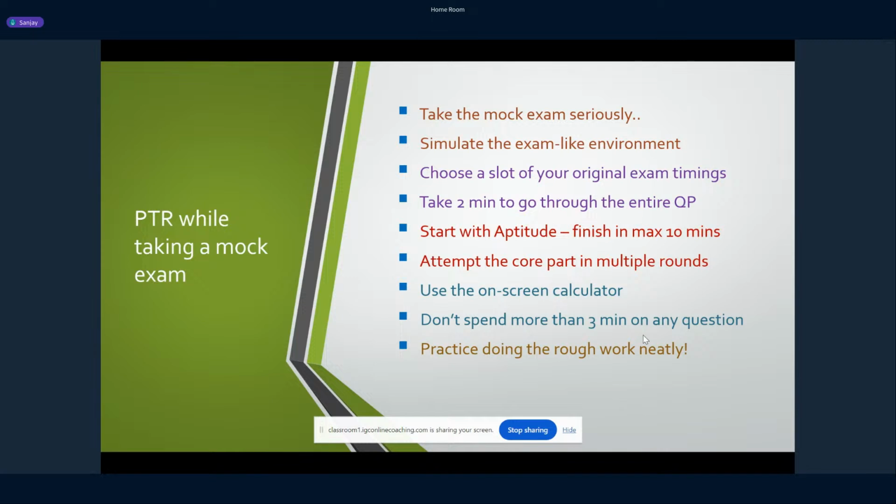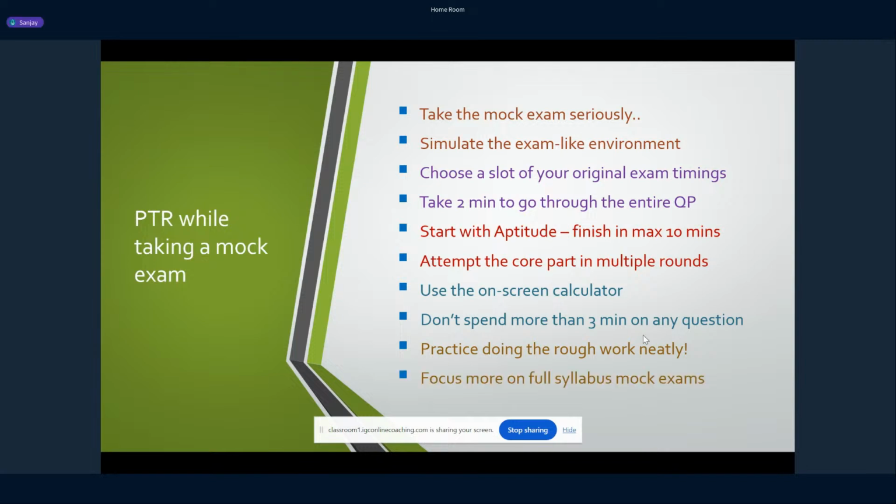So say at that last 10 minutes of the exam, you come back to this question, and now you have done your rough work so shabbily that you're not able to find where the calculation was, right? That is a hectic task for you, and then again you will have to start doing the calculation. So that takes your time. So if you do the rough work neatly, I don't mean you should write beautifully, I mean properly and systematically. Just make sure that if you are writing, it should be legible enough for you to read yourself. Okay, so that will save a lot of time. And in case you want to come back to that question, it will help you.